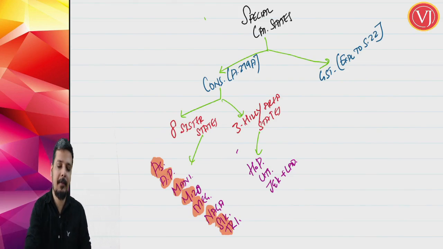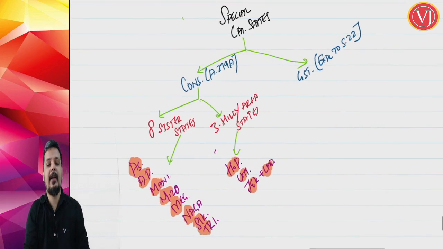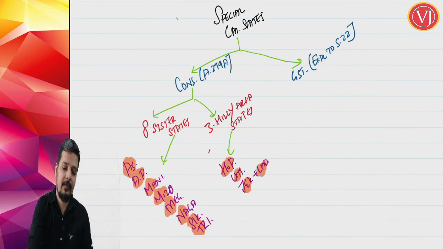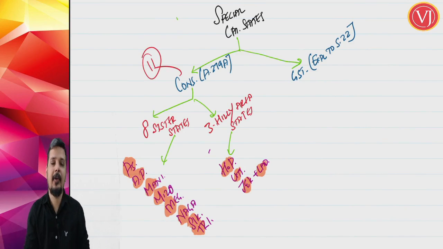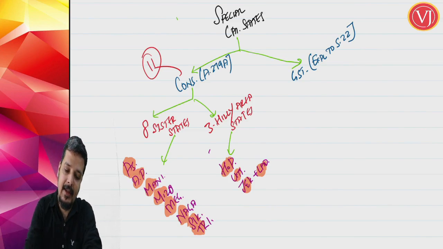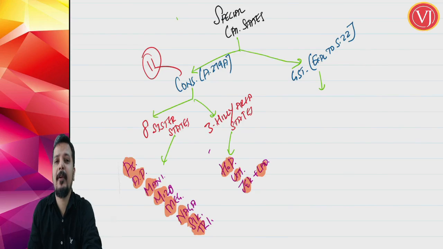This is for the purpose of your constitution. So for the purpose of constitution, there are in total 11 special category states. 11 includes Jammu and Kashmir and Ladakh, which we have taken as 1. So 8 sister area states plus 3 hilly area states.